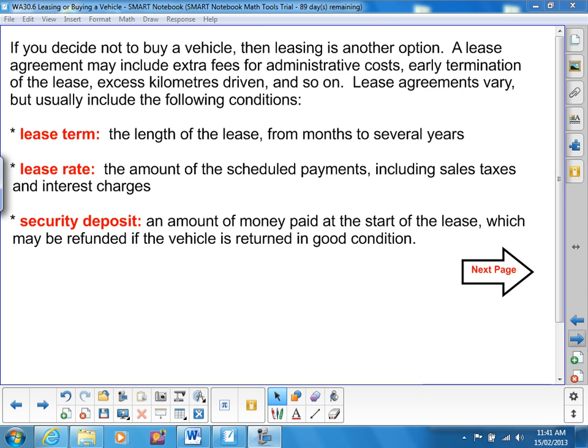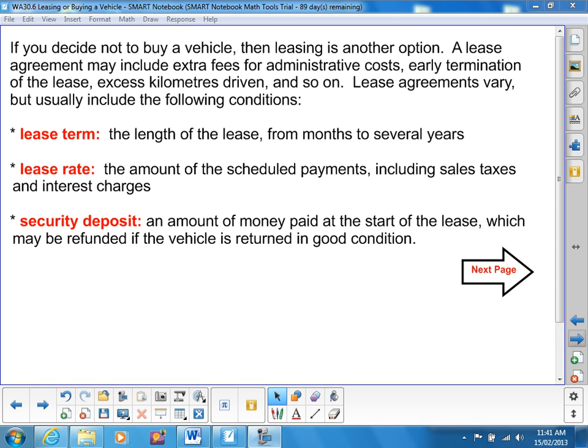If you decide not to buy a vehicle, then leasing is another option. A lease agreement may include extra fees for administrative costs, early termination of the lease, excessive kilometers driven, and so on. Lease agreements vary, but usually they include the following conditions. The lease term, the length of the lease from months to several years. Usually leases are 3 or 4 years.